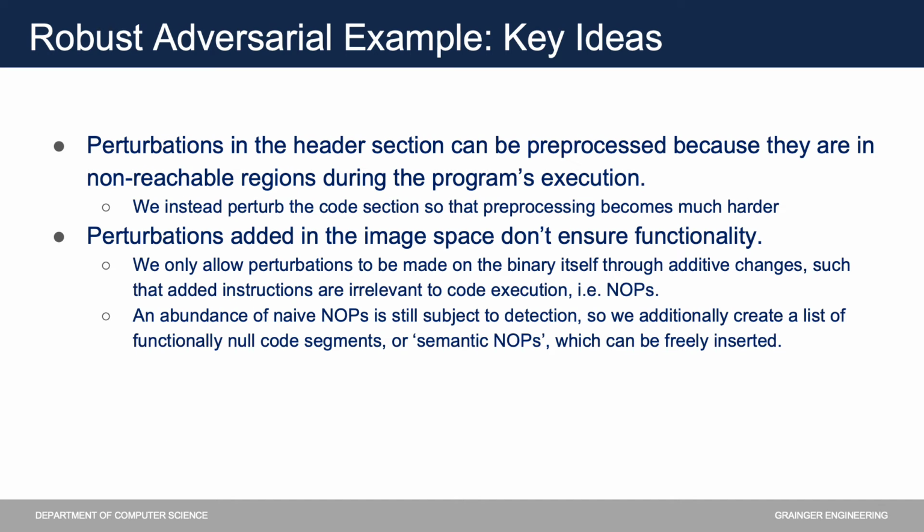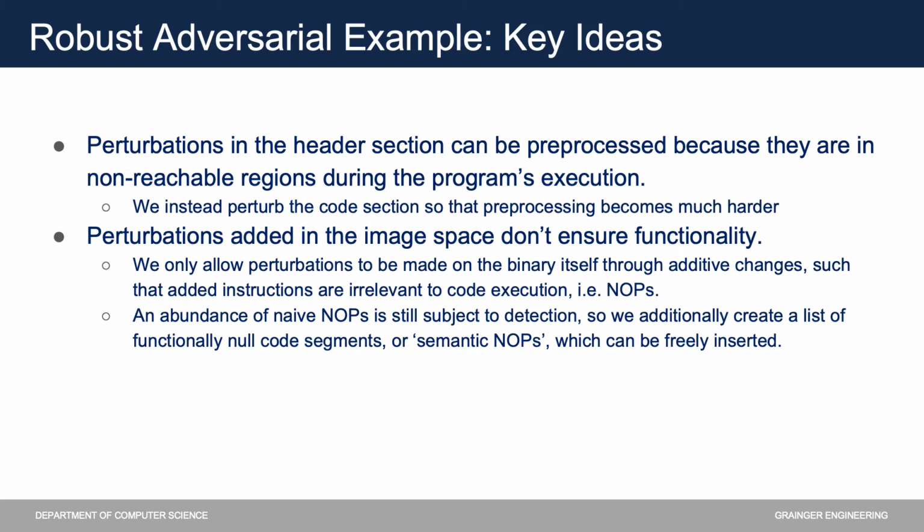When designing our solution, we focused on the two major limitations from our literature review. First, we wanted to ensure that the added perturbations would not be easily removed through pre-processing. We achieved this by inserting the perturbations to the code section of the binary. Second, to maintain code functionality while also ensuring executability, we only utilize additive changes through adding instructions, such as no-ops.